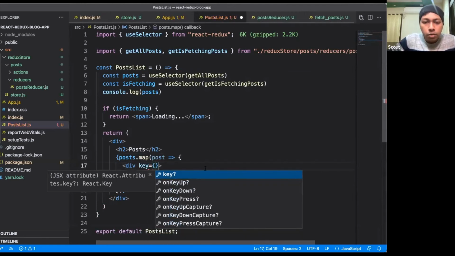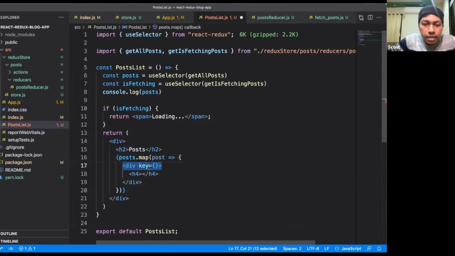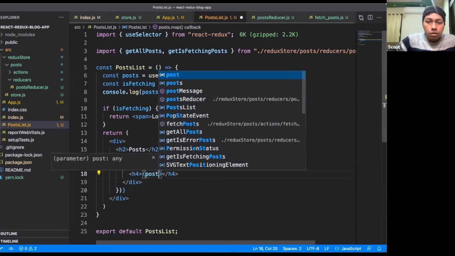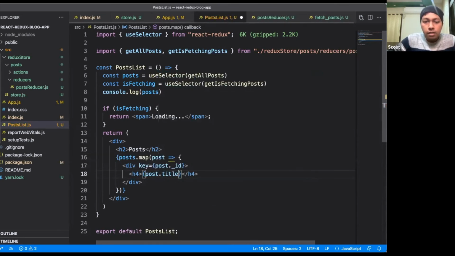Whenever we do iterations in React, you have to give a key attribute, so that React can uniquely identify each iteration. So this value has to be unique. For every post, I know the ID is unique, so that's why I'm setting the key to the post ID. Next we will show the post title here.